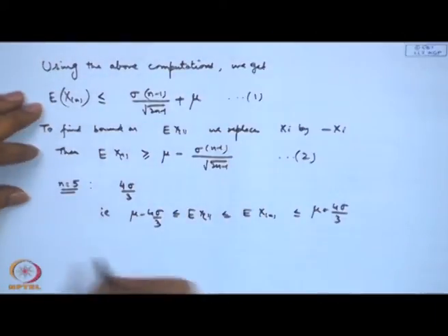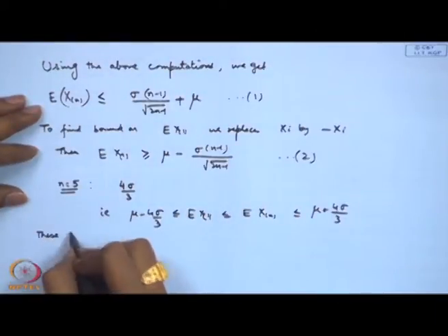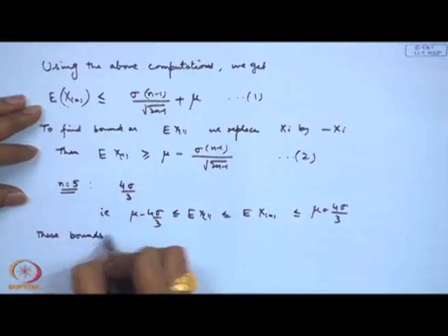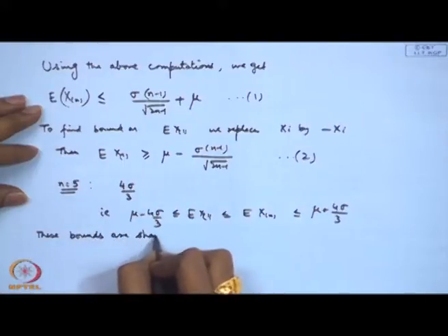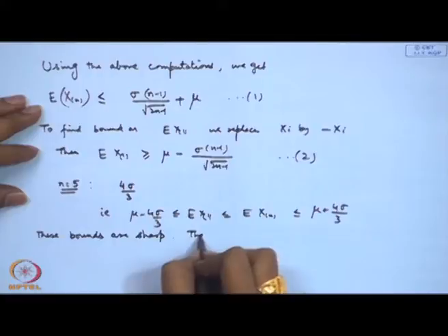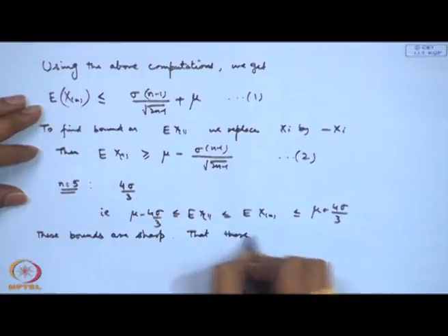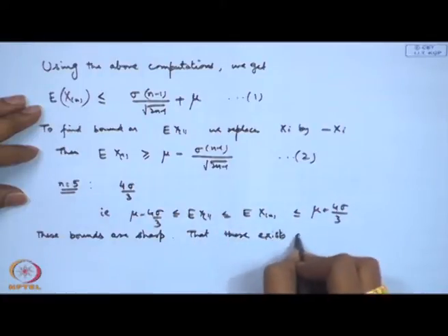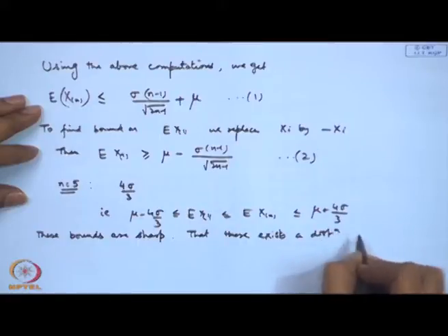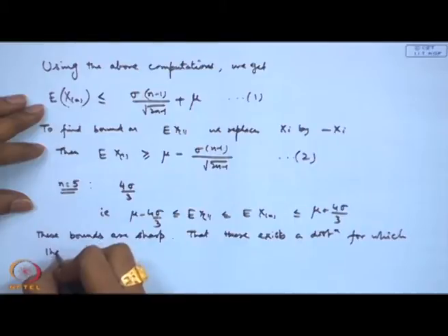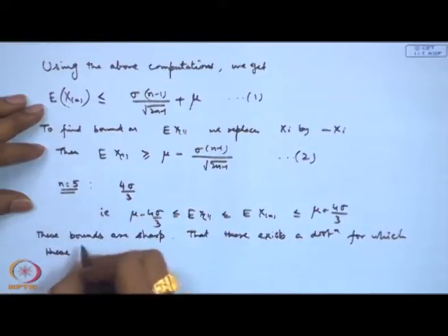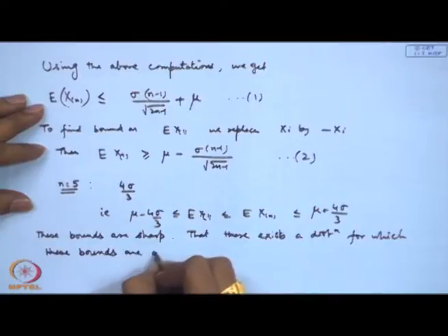So, we can actually show that these bounds are sharp, that is, there exists a distribution for which these bounds are attained.